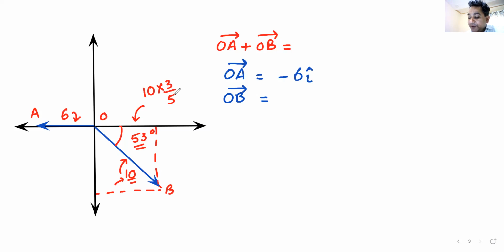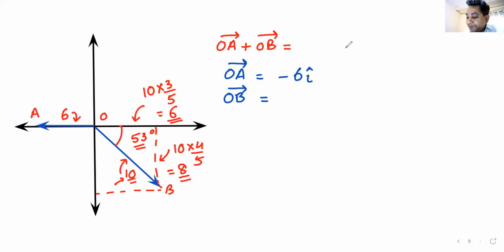Cos 53 is 3 by 5. So this side becomes 6. This side becomes 10 sin 53. Sin 53 is 4 by 5. So this side becomes 8. The other side becomes 3.